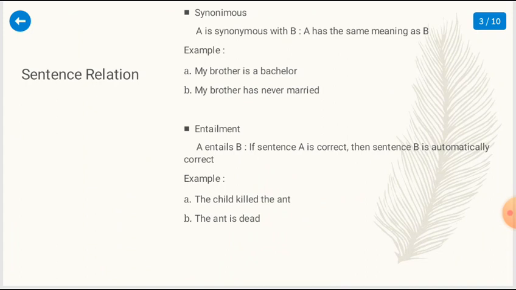And there is entailment. A entails B. If sentence A is correct, then sentence B is automatically correct. For example, A: the child killed the ant. B: the ant is dead. The word killed in sentence A automatically means dead in sentence B, because if the ant was killed, then automatically the ant is dead.